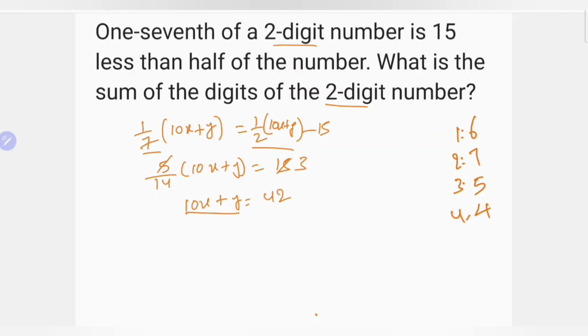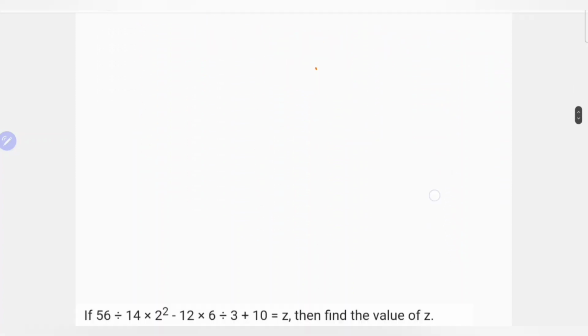Here it is a 2-digit number, so it can be written as 4 into 10 plus 2. Here that is nothing but 10 into 4 plus 2. Comparing, the x value is 4 and the y value is 2, and the sum of the digits of the 2-digit number means 4 plus 2, 6. Clear? Next one.